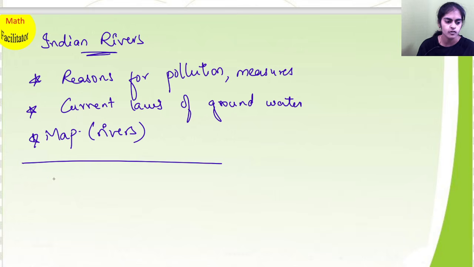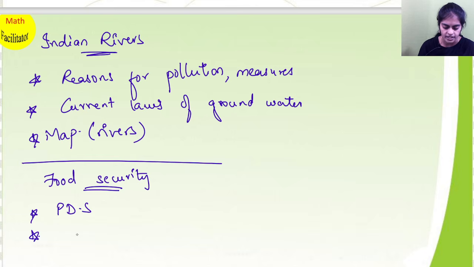Now the next chapter, food security. So in this chapter, again all the definitions, what is famine and what is public distribution system, very important, what is buffer stock, and what is National Food Security Act 2013, what is the nutrition status. So all these are important, all the highlighted bold words of your textbook. Okay, so what is public distribution system, very very important.